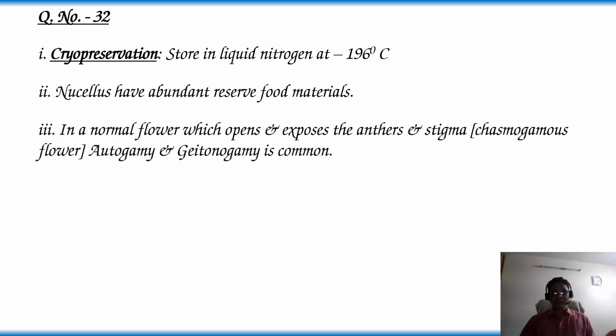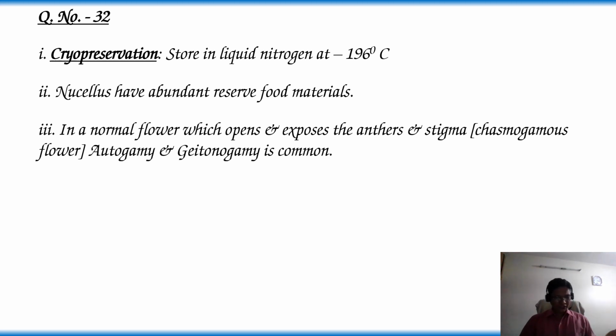So the statement should be like this: in a normal flower which opens and exposes the anthers and the stigma, autogamy and geitonogamy are common. Not only autogamy, it also supports geitonogamy. So that's why statement 3 is wrong as given here.